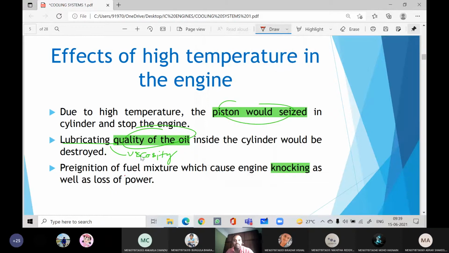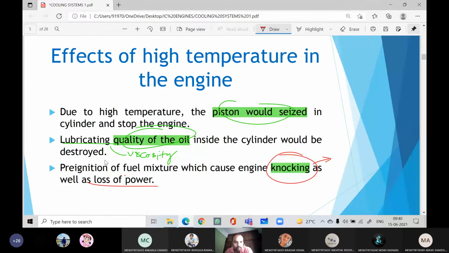Next, if the temperature is very high, what will happen? The charge that enters the engine cylinder will burn automatically without the help of the spark plug. The charge present inside the engine cylinder during the suction stroke will burn automatically, which leads to knocking of the engine. That is nothing but loss of power. We'll discuss how knocking occurs, what the effects of knocking are, and how to avoid knocking in the coming slides.